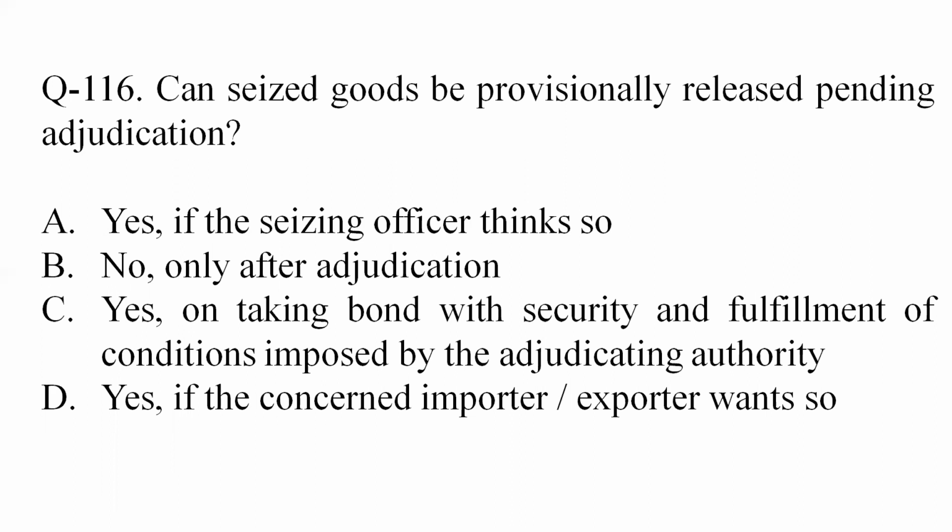Out of the options that we have, option 3 is the correct answer. Yes, on taking bond with security and fulfillment of conditions imposed by the adjudicating authority.